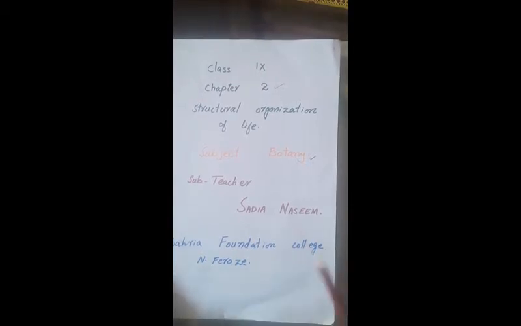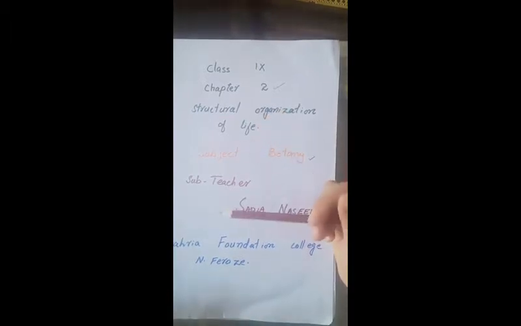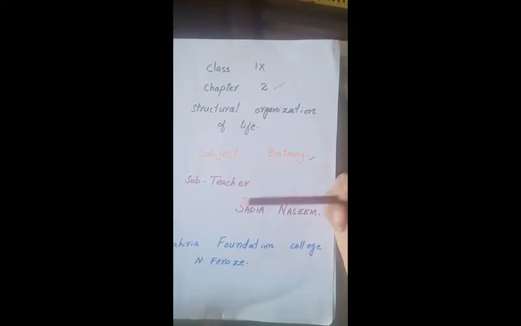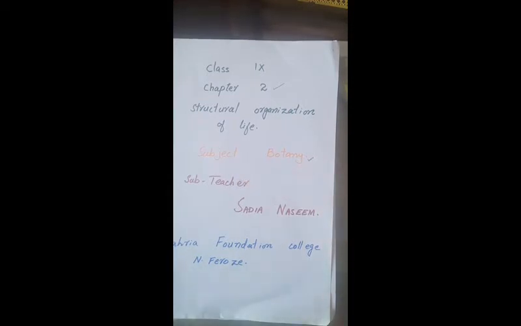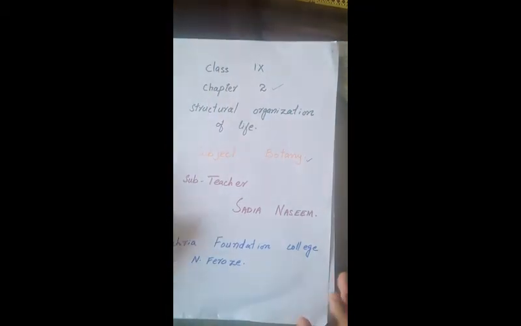Students, we started our chapter number 2, Structural Organization of Life. In this chapter, we have learned the definition of the cell. We have also learned the difference between prokaryotic and eukaryotic cell. We studied the difference between animal and plant cell. Then I told you about cell wall, nucleus, and some other parts of the cell. Today we have to discuss the most important part of the cell, the cell membrane.